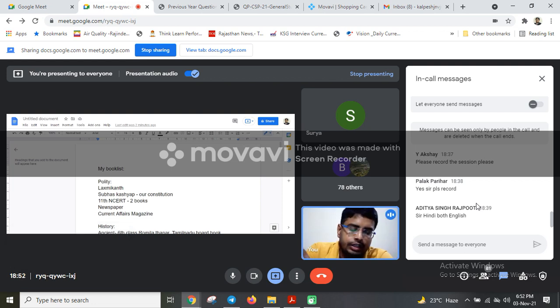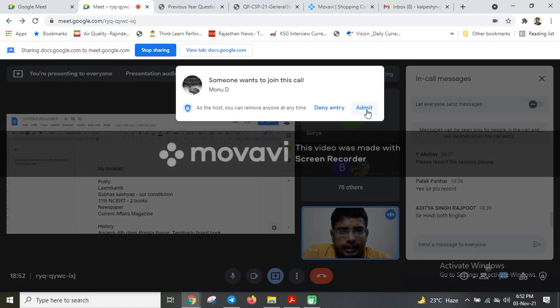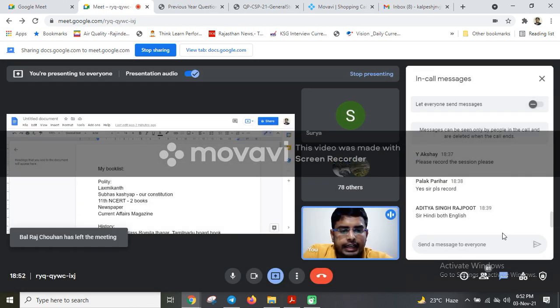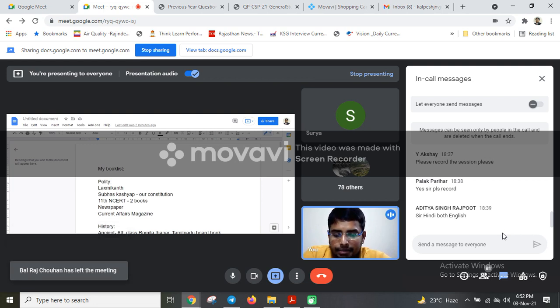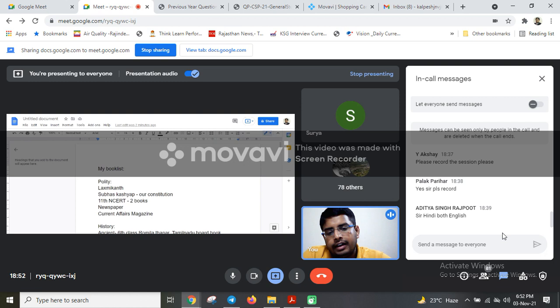So one test series you have to complete, from the sectional level till the full-length test, and the rest of the tests you can take from various coachings, which may largely be full-length tests. And in special cases where you feel that you do not have sufficient knowledge, or you have to practice that particular subject, then you take up the sectional tests of those subjects from other coachings also. So that mix you have to do.